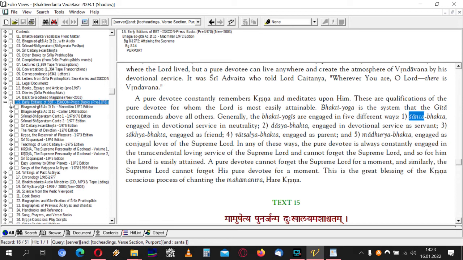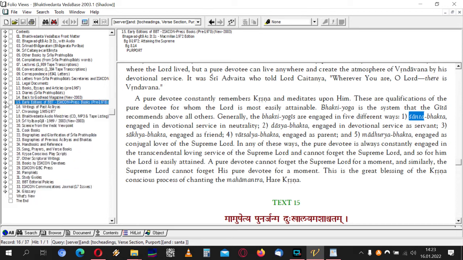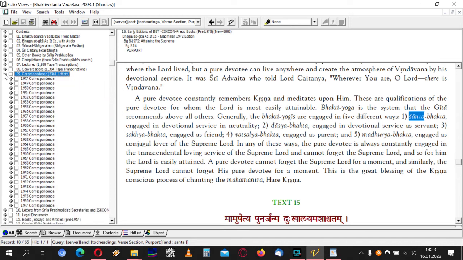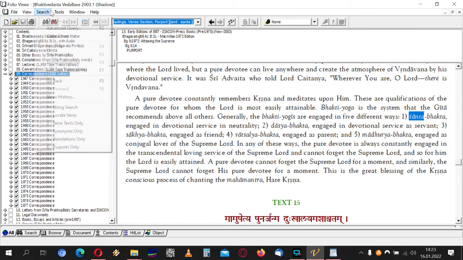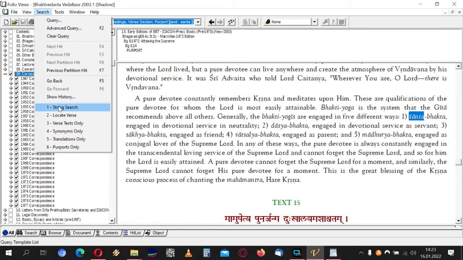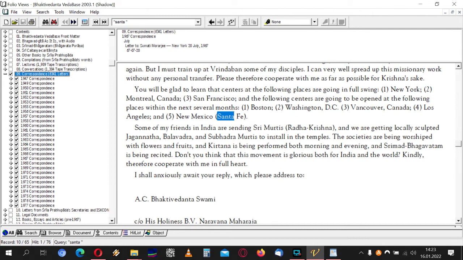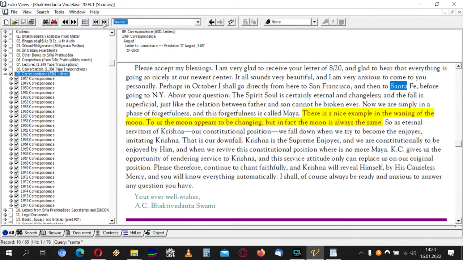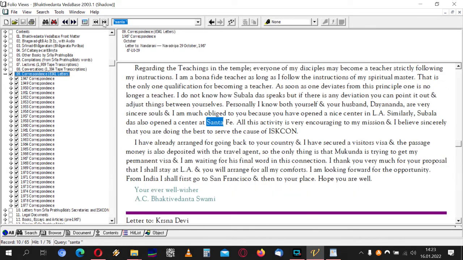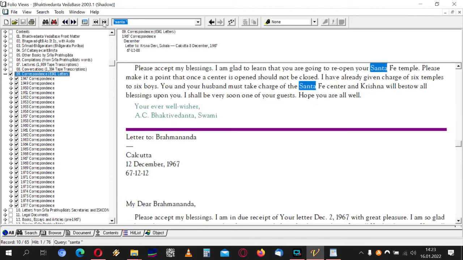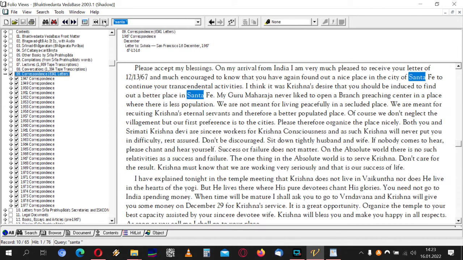And you can also search the letters of Prabhupada. Then you need to go to correspondence, and there you can search all the letters of Prabhupada. Let's use string search here. So we get a different hit because Prabhupada was using Santa Fe. Just an example.